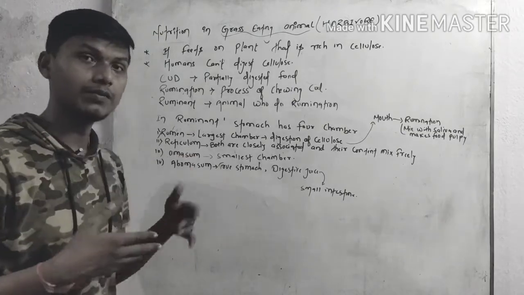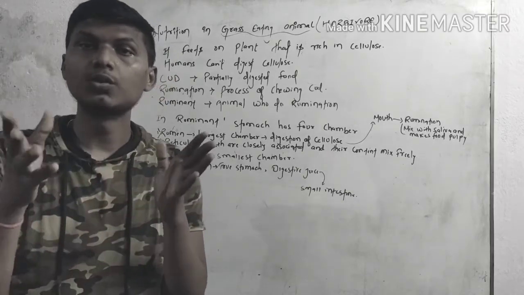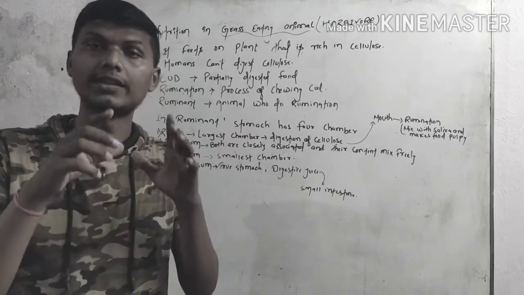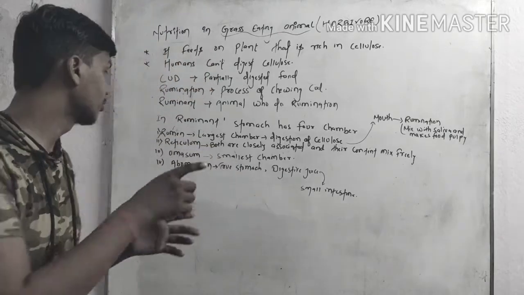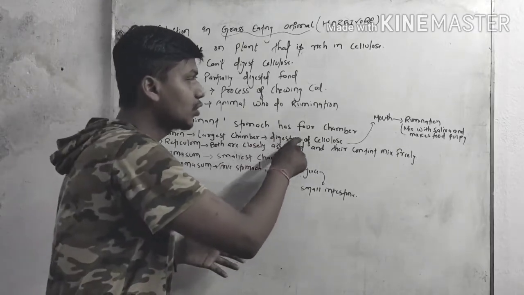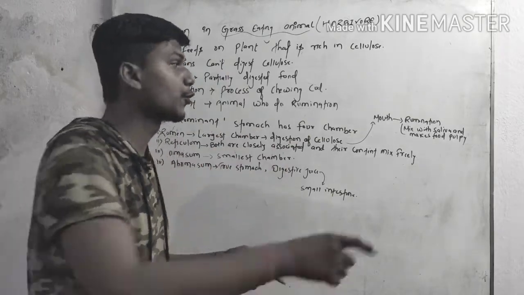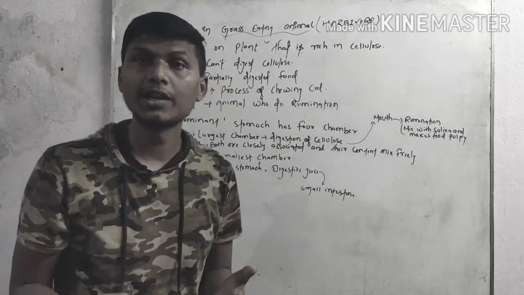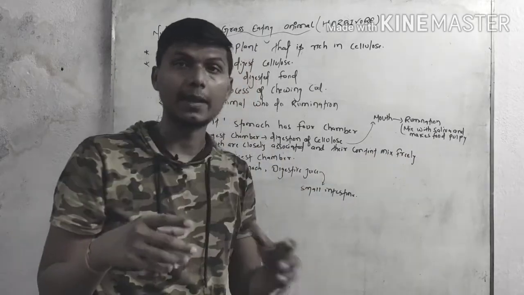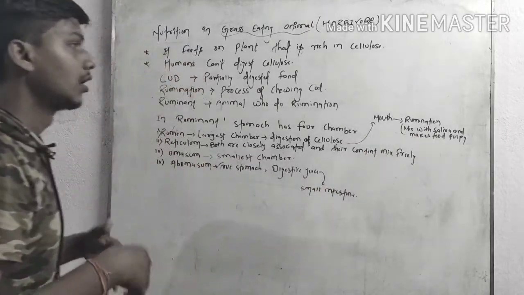Okay, what is the function of reticulum? We will see later. Now start. When herbivores eat food, they don't chew or digest at that time, they only eat and store it in the first chamber of the stomach, which is called rumen. Rumen is the largest chamber. What will happen in the rumen? The digestion of cellulose takes place in the rumen, and then the food is brought back to the mouth where rumination takes place. During rumination, saliva mixes with the food and makes the food pulpy. It's called rumination.